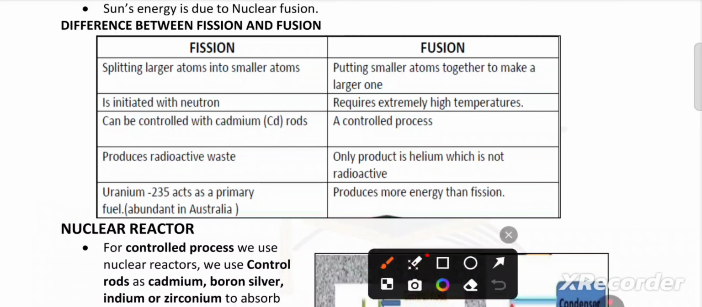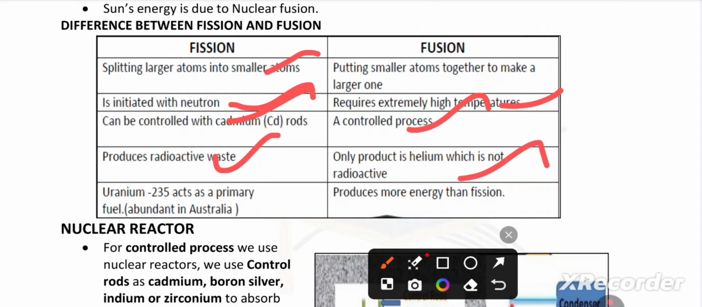This is what we covered. Fission is initiated with a neutron. Fusion requires extremely high temperatures. Fission can be controlled with cadmium. It is a controlled process, controlled by cadmium. Fission produces radioactive waste. Fusion's only product is helium, which is not radioactive.